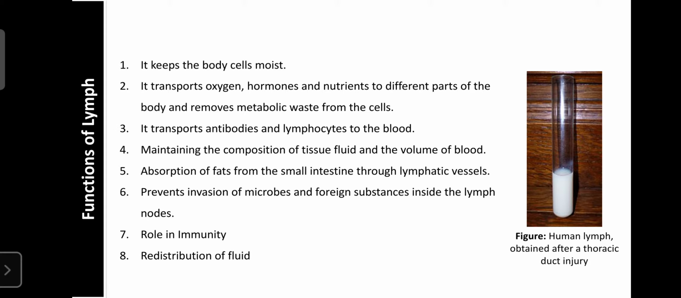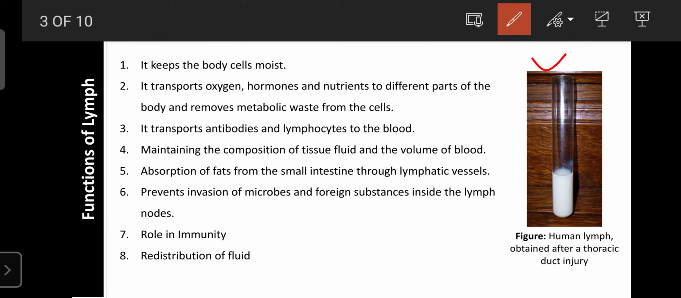Before that you should know this image. This image shows the extraction of lymph from a thoracic duct injury. It looks similar to our milk. Milk is rich in protein, and due to the presence of protein it looks white. The lymph is also rich in protein, so when you puncture the thoracic duct and extract the lymph, it looks like milk. Now we can learn about the functions of lymph.